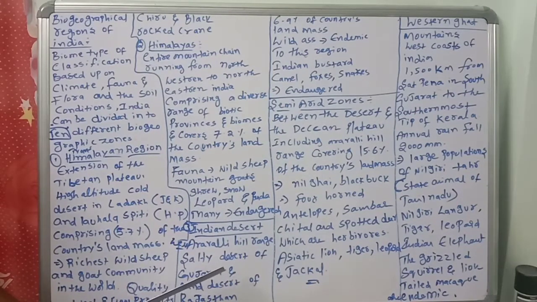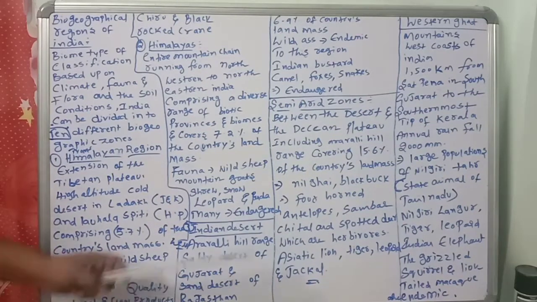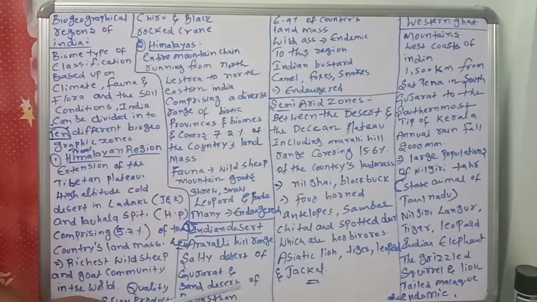Sorry, 6.9%, not 15.6%. This is 6.9% of the country's land mass, with the salty desert of Gujarat and the sandy desert of Rajasthan.